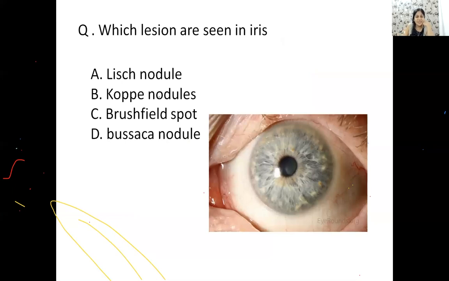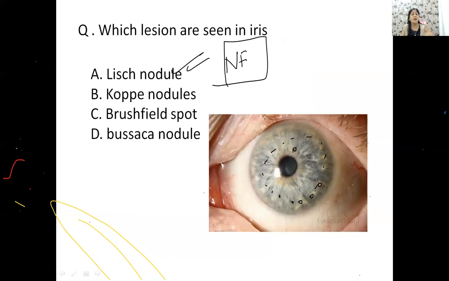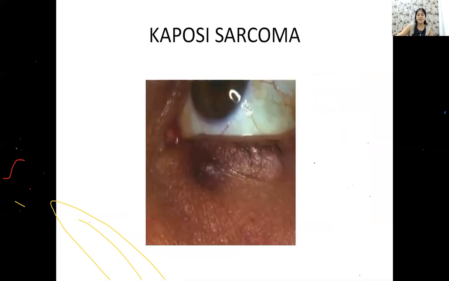Anyone? So these are your typical Lisch nodules which are seen in cases of neurofibromatosis. ठीक है, छोटे-छोटे दिख रहे हैं. Don't get confused. These are not nodules of uveitis. No, these are from neurofibromatosis. Correct, guys? Right? Now ये भी picture आपने skin में देखा होगा.